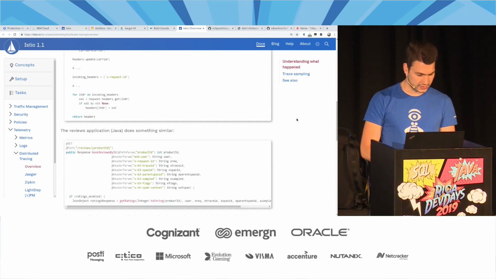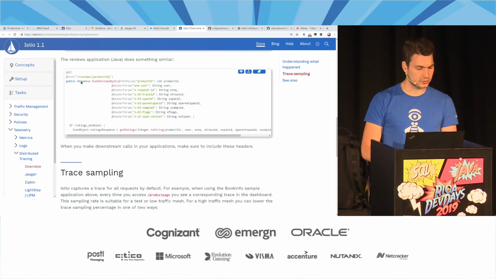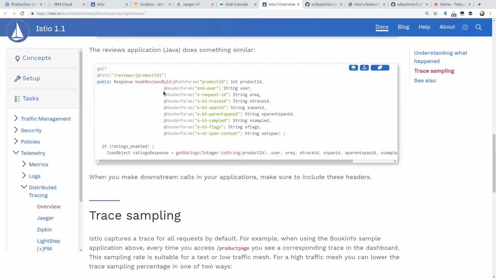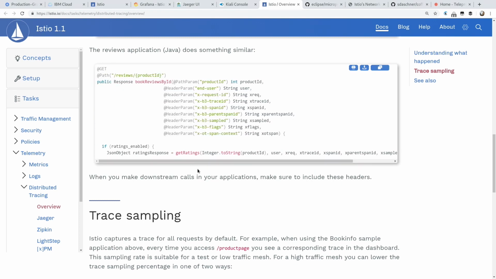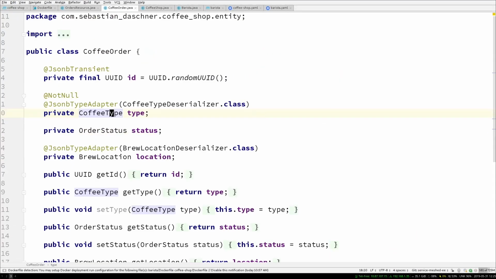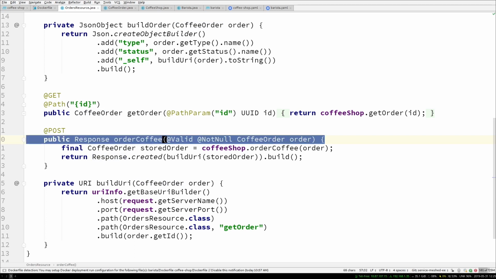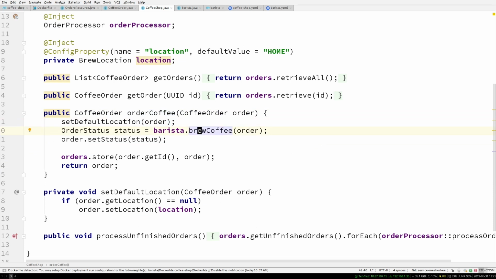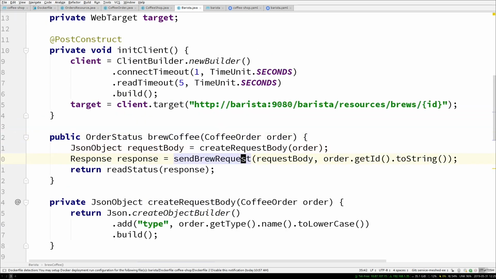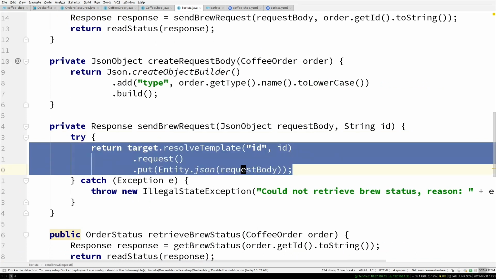In order to do that, you can see some examples here. That's also using JAX-RS. What we would need to do is take all of these parameters, all of these headers, and pass them into a client request. So in our case, that would mean we go to the orders resource. We are right here. We would need to extract all of these HTTP headers for the tracing context. Then we would pass them here, and here, and here, extract them here, and send them to the HTTP client.